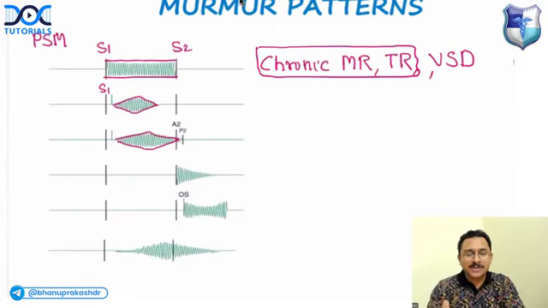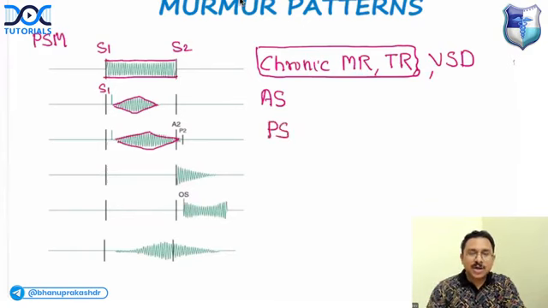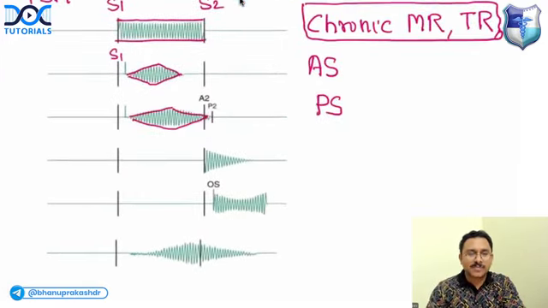The first murmur ends before the second heart sound. This is the crescendo-decrescendo murmur of aortic stenosis, also called diamond-shaped murmur. The third one is the murmur of pulmonary stenosis. Both will have a mid-systolic murmur, also called ejection systolic murmur.